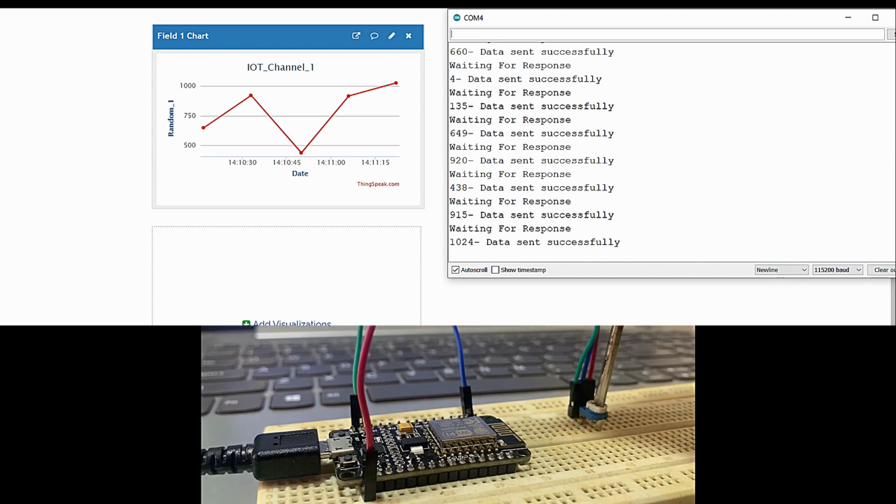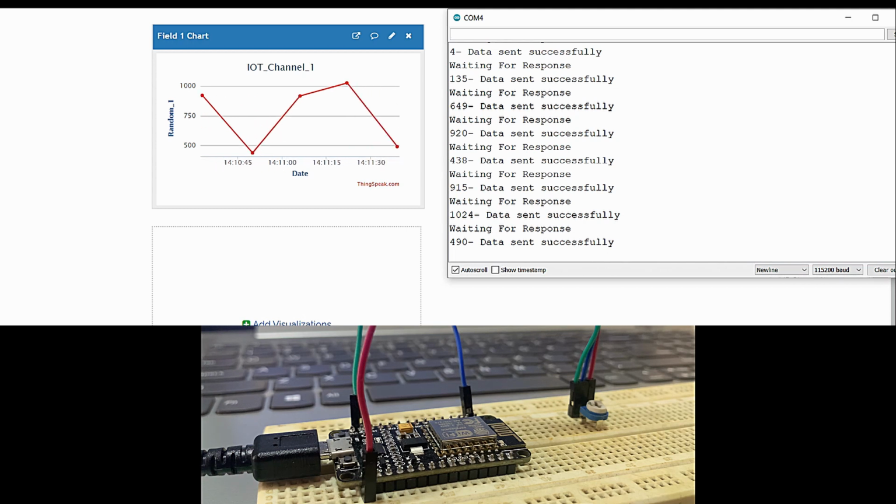And when I place the knob in the intermediate position again, I will get an intermediate value between 500 to 600. You can see I am getting 490. And when I rotate the knob towards the extreme ground end, I will get a nearly 0 value, around 10 or less than 10. You can see the value that I got is 9.